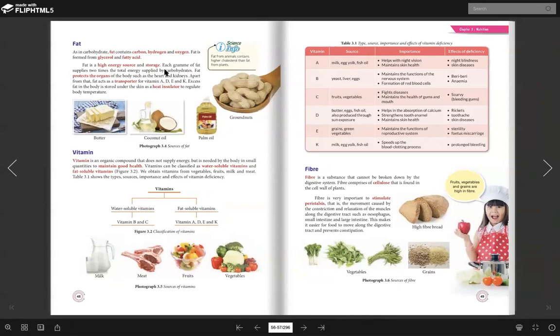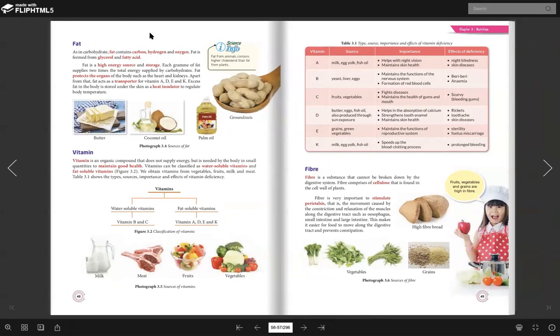Okay, so I want to repeat again. Here it says that each gram of fat will supply 2 times the total energy supplied by carbohydrate. So it means that if you take the same amount of carbohydrate and the same amount of fat, basically fat will give you twice the energy compared to carbohydrate. I repeat again.